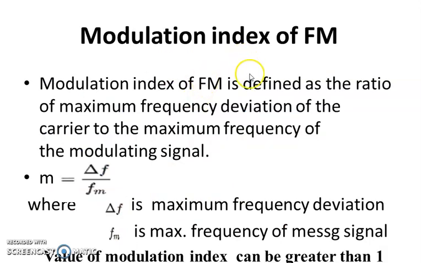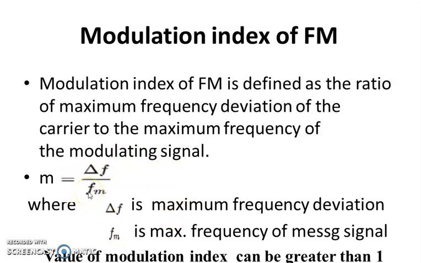The modulation index of FM is the ratio of delta f by fm. Delta f is the maximum frequency deviation. We already defined that the frequency is increasing and decreasing from the normal value. How much it is increased or decreased, that change value is known as delta f. It is the maximum frequency deviation.